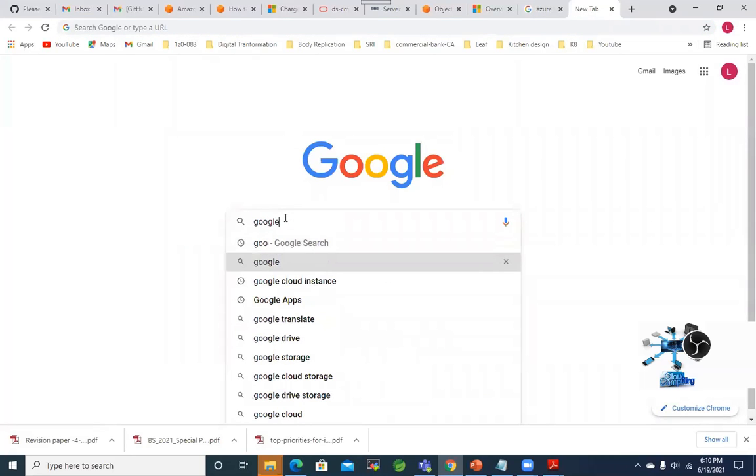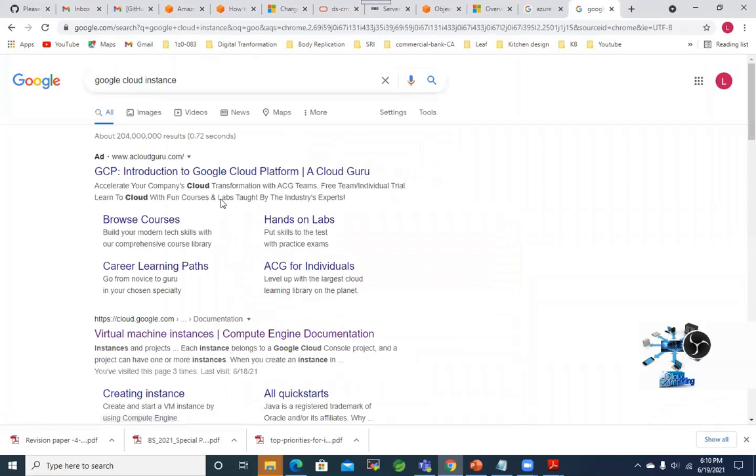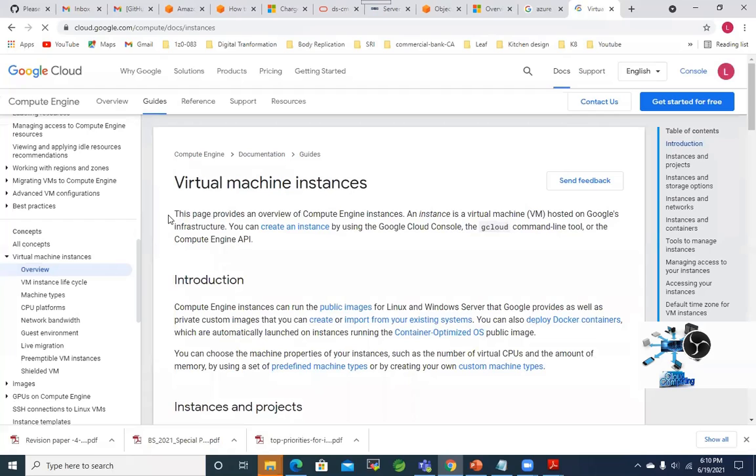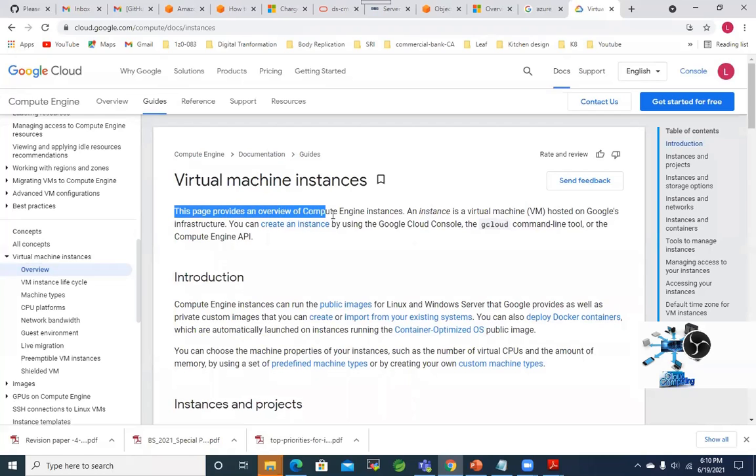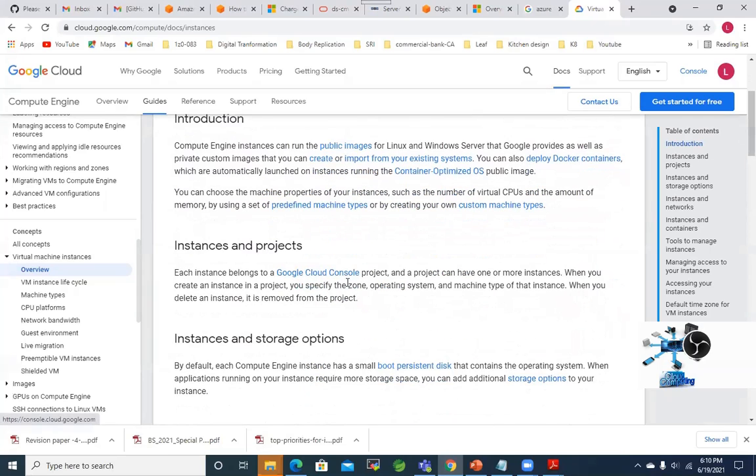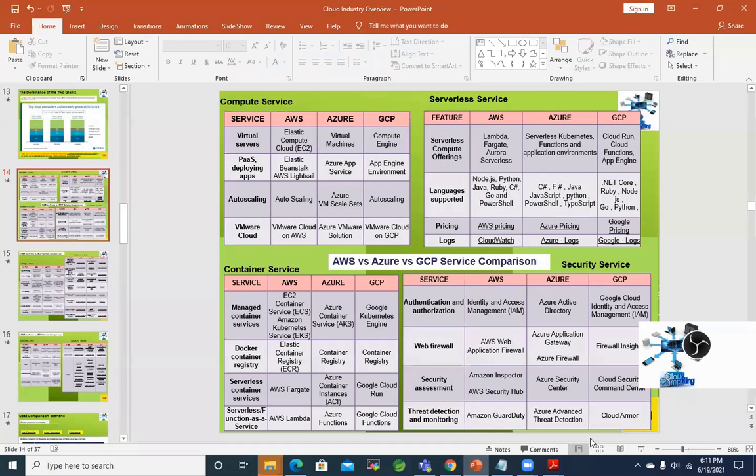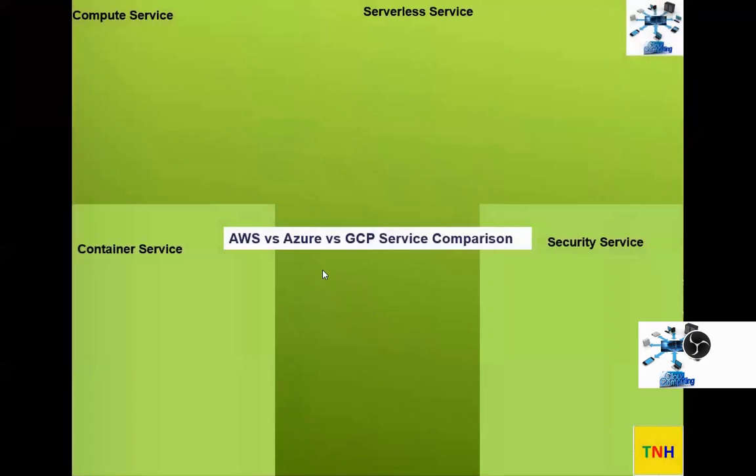If you search Google Cloud instance and click here, you can see the Compute Engine word. That is how they are offering the name. Under Compute Engine you get the Ubuntu instances, that is under Linux. Under Linux, Ubuntu, Fedora, those instances are there. We'll see practically how to launch them and connect to them and start working later, but this is to give you an idea about the different services offered by different cloud vendors.